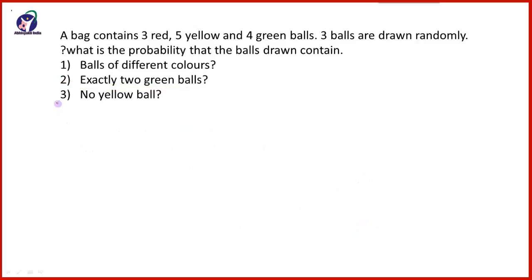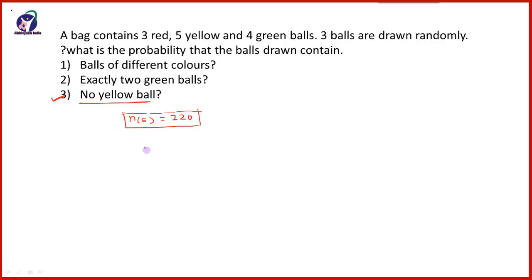Now the third question is no yellow ball. Here we have already calculated that the total number of outcomes is equal to 220. Now we have to find the possible favorable outcomes.